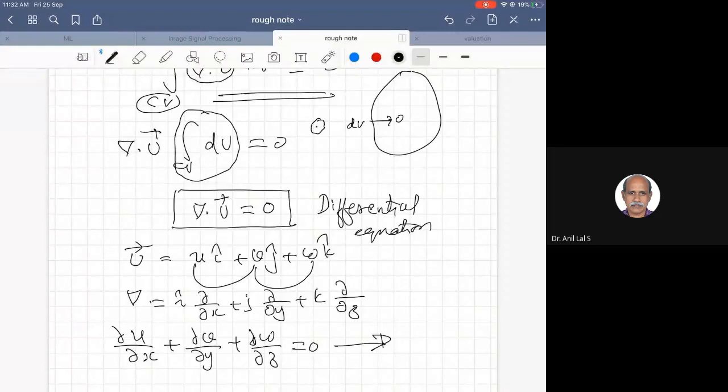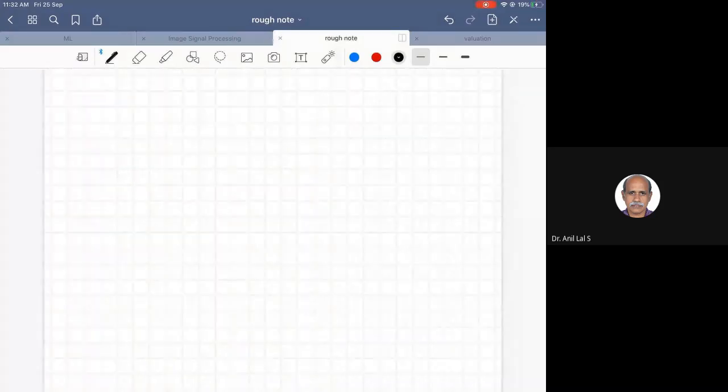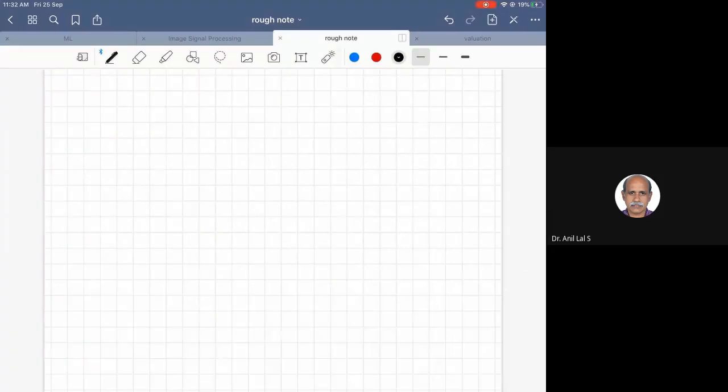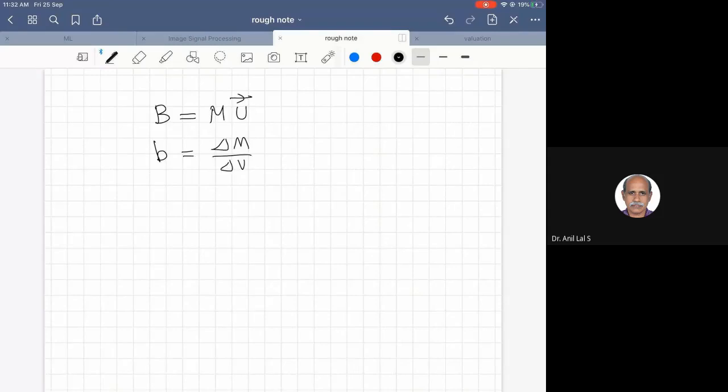Momentum equation, you can derive the momentum equation. For that, what you have to consider? You have to consider the extensive property B equal to mass into velocity. So the corresponding intensive property will be delta m by delta V into u. The delta m by delta V is equal to rho, so you get rho u.